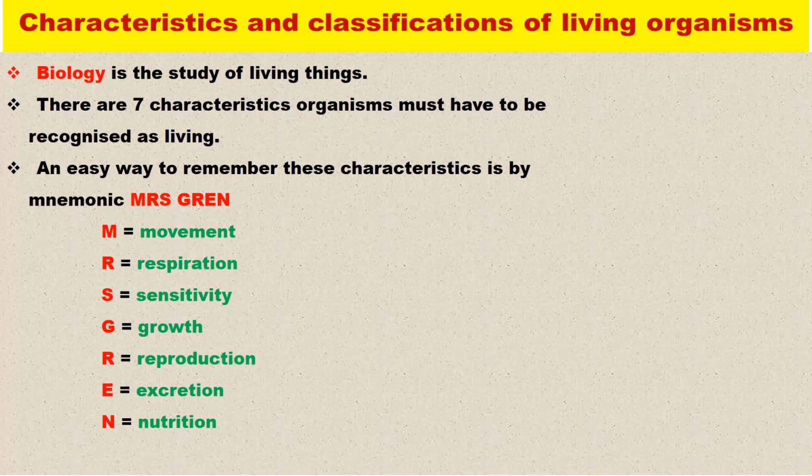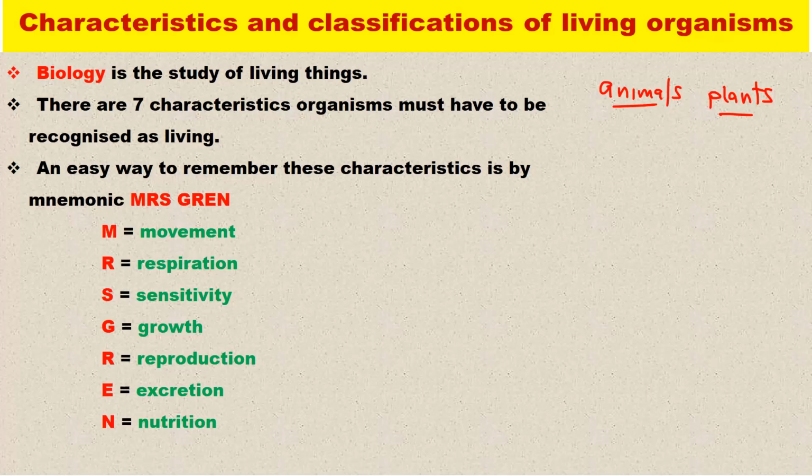Now, when you talk of living organisms or living things, we are normally referring to animals and plants. Therefore, in our study, we are going to focus on animals and plants. What are the characteristics that enable us to know that indeed this is a living organism? In other words, what helps us to categorize something as living? There are 7 characteristics an organism must have to be recognized as a living organism.